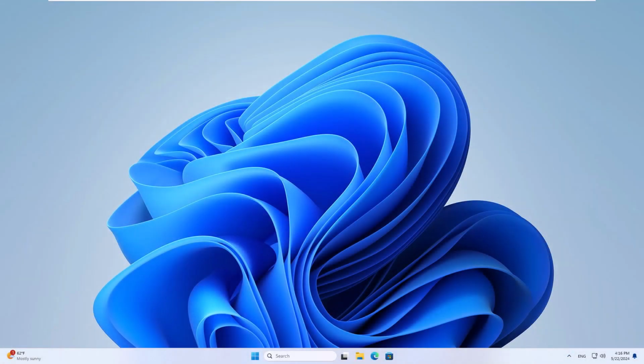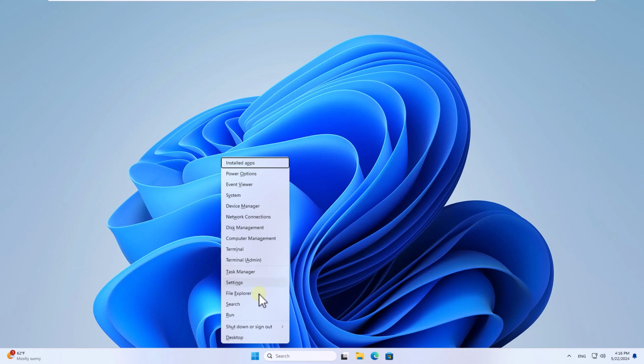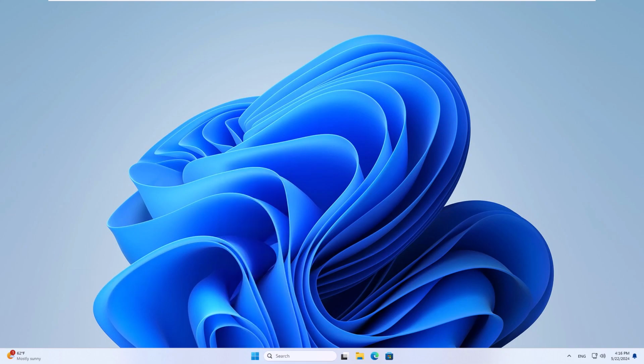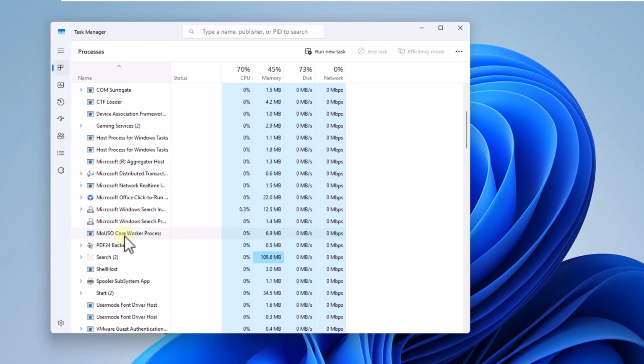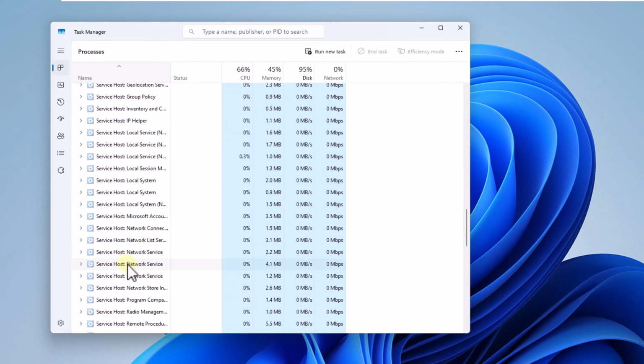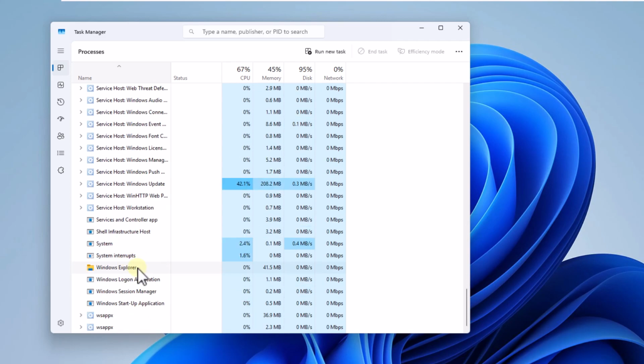Today in Solvetic, we will see how to fix mouse can't click. To start, combine the Windows keys plus X. In the list, click on Task Manager. Now in the Task Manager, select Windows Explorer. Click on Restart Task. Wait for the system environment to be restored.